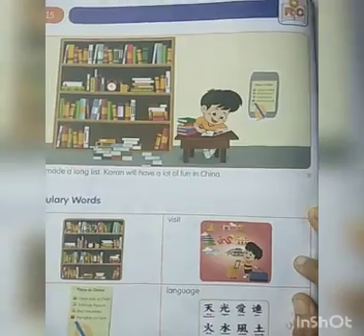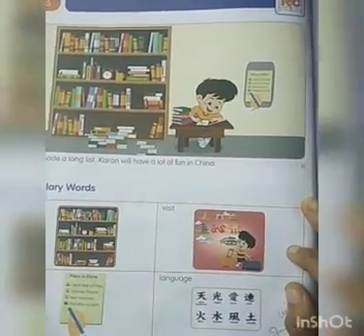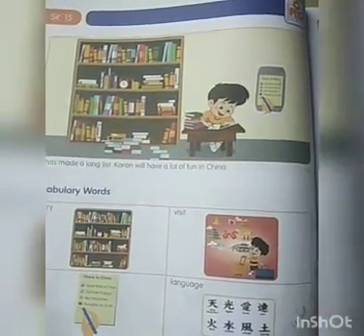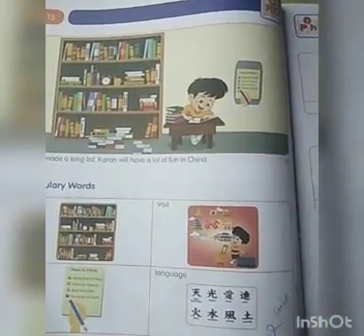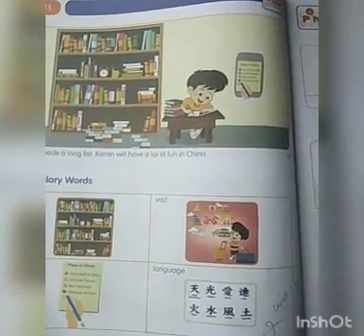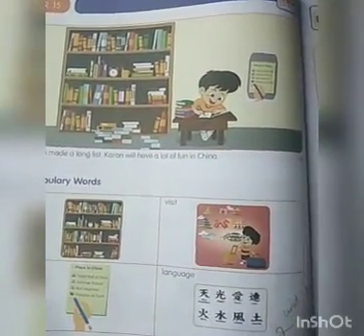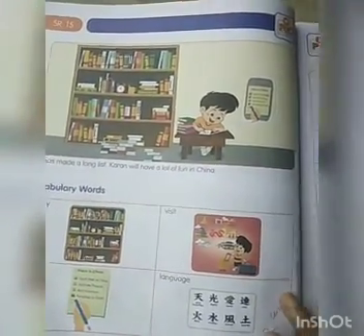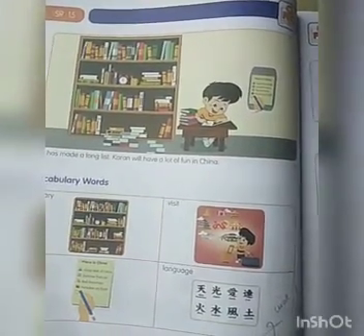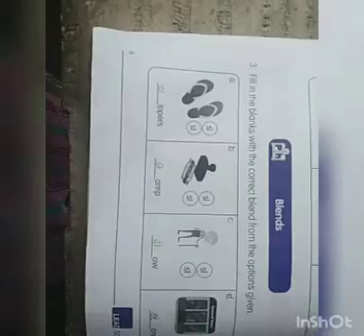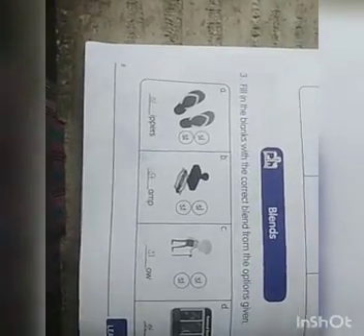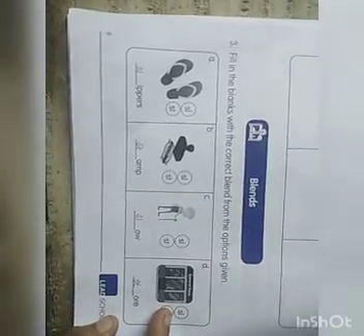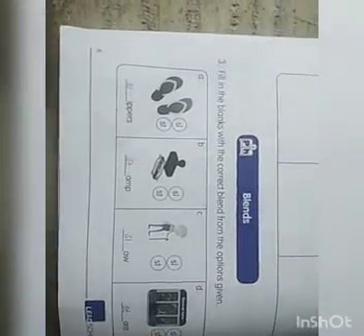Okay, children, now it's time for our workbook. Take your workbook. I hope you all completed your activities and homework, right? Anyway, it is my duty to dictate the answers. Take your workbook, a pencil and an eraser. Take it fast, children. All of you turn to page number 6. There blends were given.